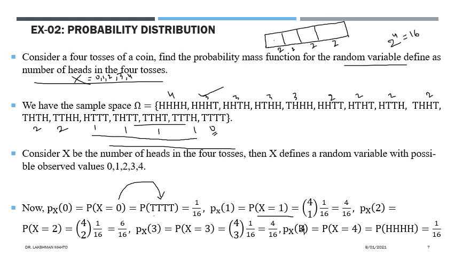So you can plot all these, you can do the plotting of this one this way. Here, along the horizontal axis, you are taking the value of x. What are the possible values of x? 0, 1, 2, 3 and 4 are the possible values of x. And what are the corresponding probabilities? What is the probability of 0? It is 1 by 16.